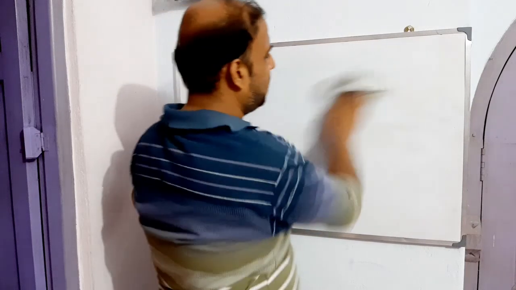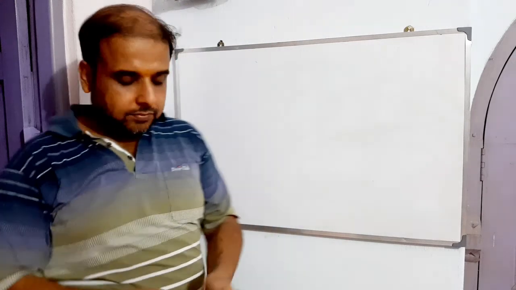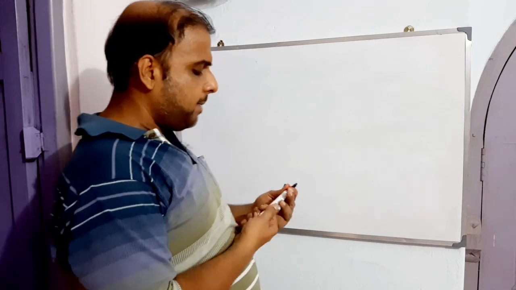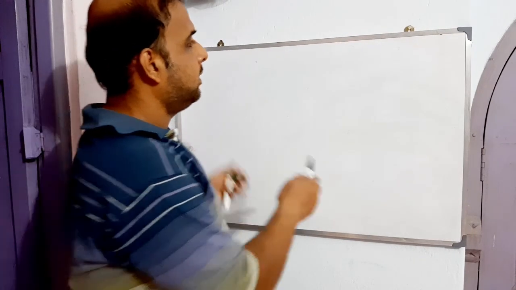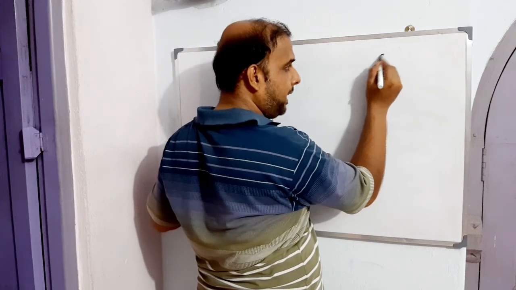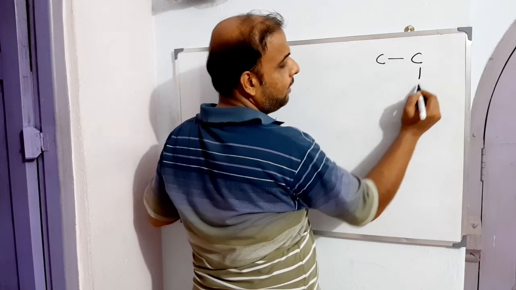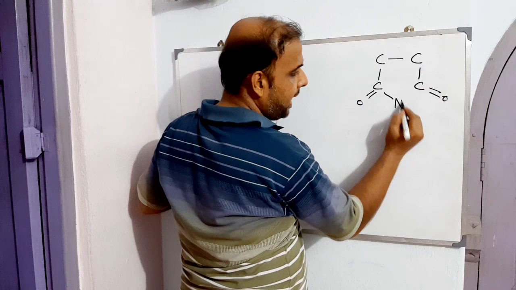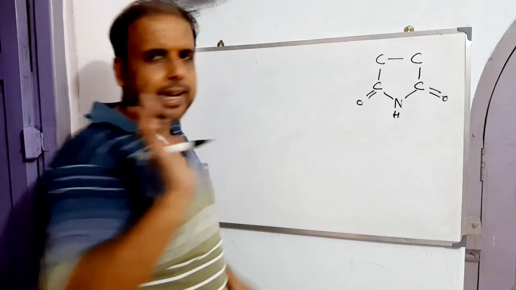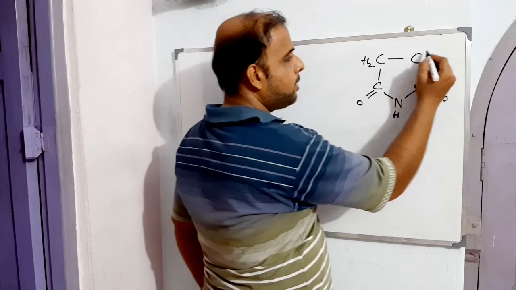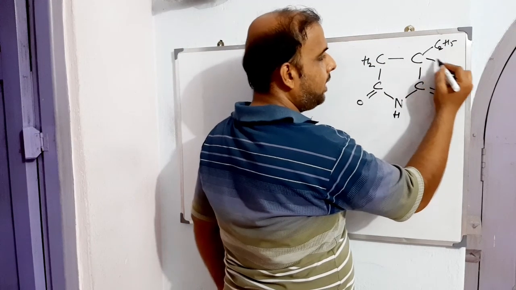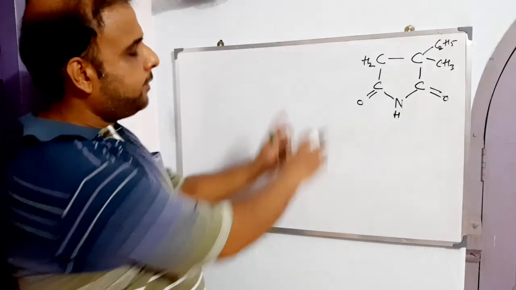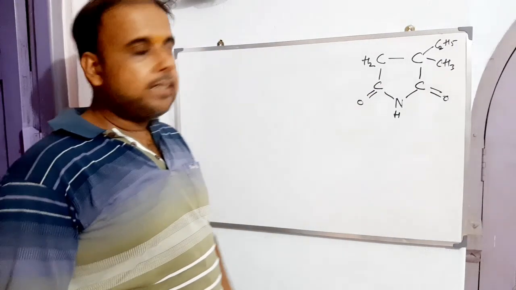Now let us see how the synthesis can be done. For that very reason, let me keep the structure of succinimide at this corner, right? Carbon, carbon, then another carbon, another carbon, C double bond O, C double bond O, we have N, we have H. This is the raw skeleton. Now I'm making it complete, C2H5, and here it is CH3. This is the one which we are going to make, right? This will guide us. This is the roadmap, rather.